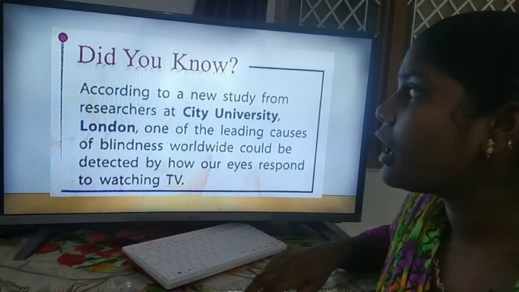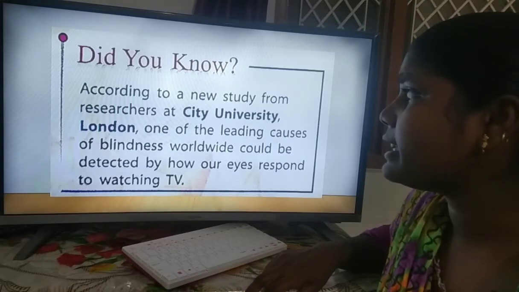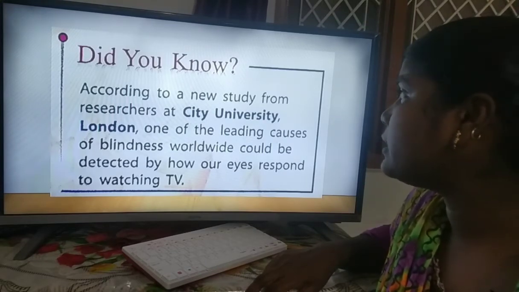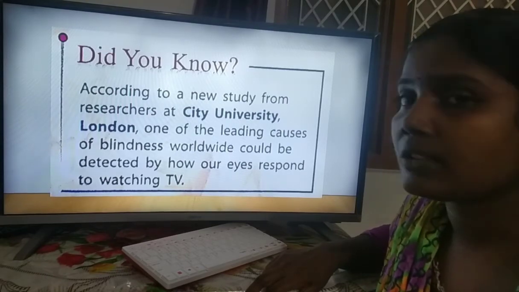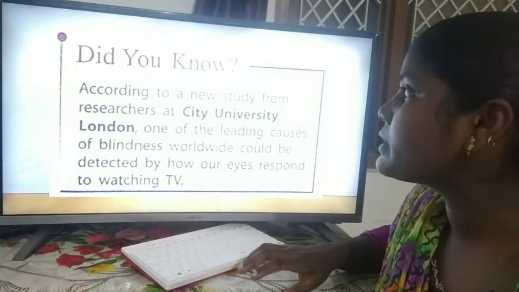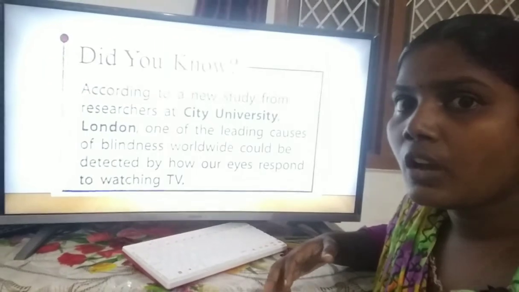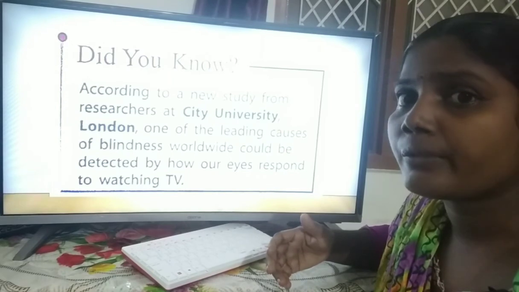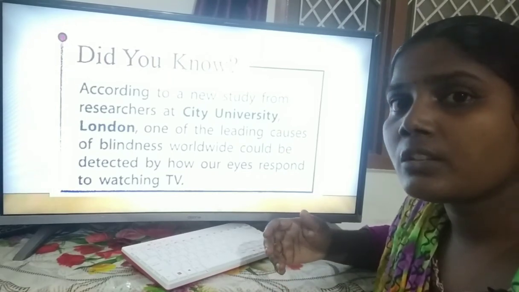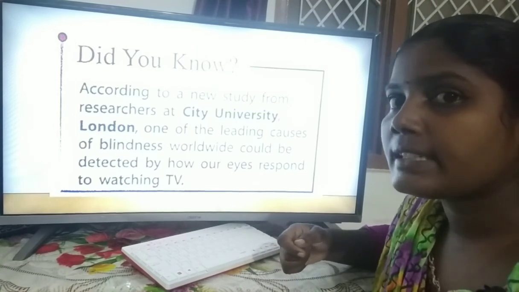And did you know, according to a new study from researchers at City University London, one of the leading causes of blindness worldwide could be detected by how our eyes respond to watching TV. So now in the University of London, they are researching how our eyes respond when we watch television or laptop or mobile. The researchers are doing research on this.